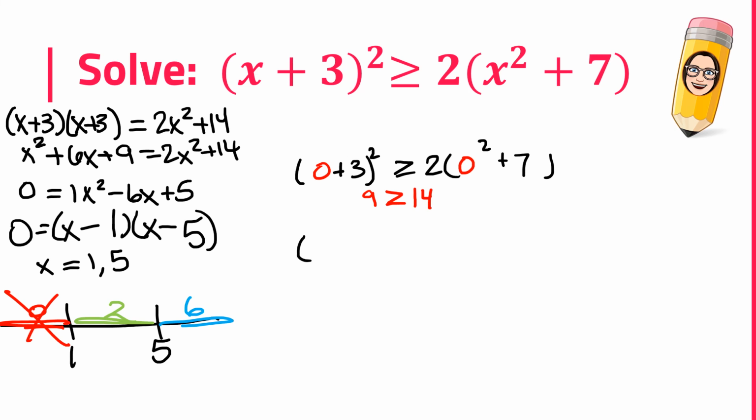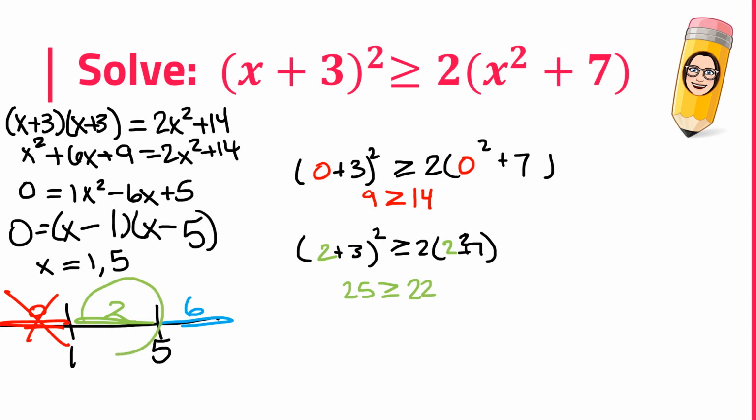Let's try plugging in 2 this time. If I plug in 2, 2 plus 3 is 5. 5 squared, 25. 2 squared is 4. 4 plus 7, 11. 2 times 11, 22. Is 25 greater than 22? Yep, looks good.